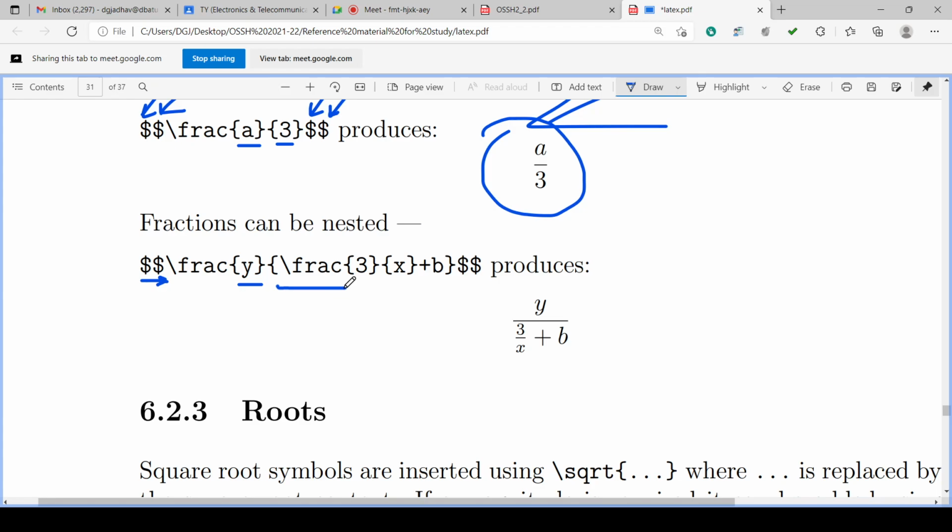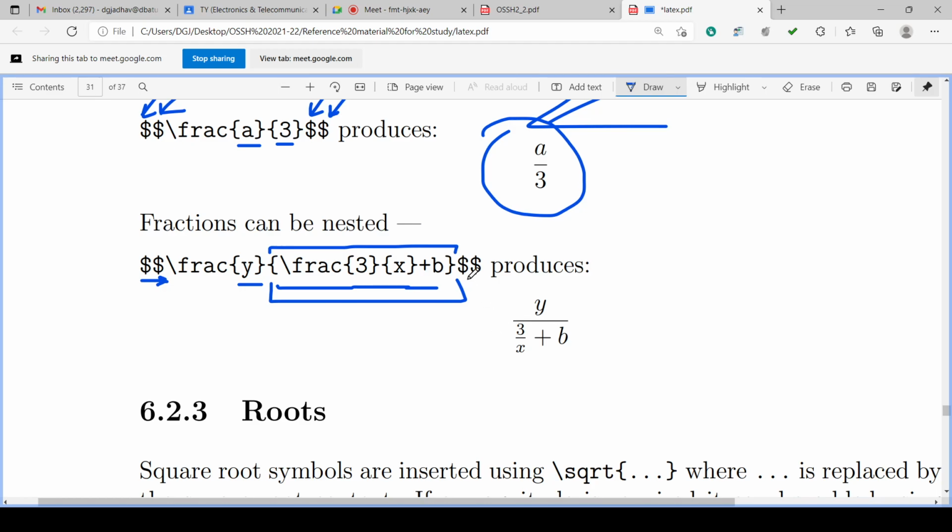So the denominator term has a fraction again. This frac command has a first numerator curly bracket, then the next denominator curly bracket, x, 3 by x plus b. One more term is there in this particular curly bracket. So this is the overall curly bracket for the denominator.